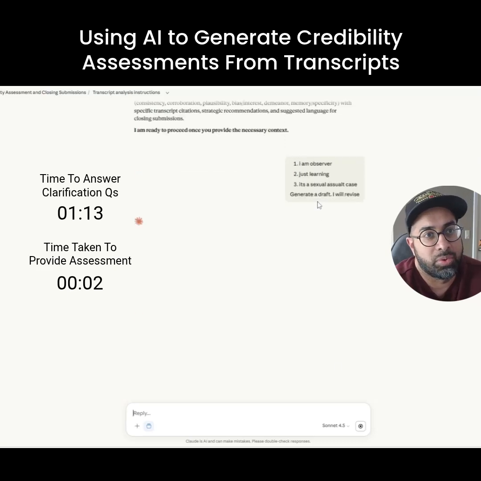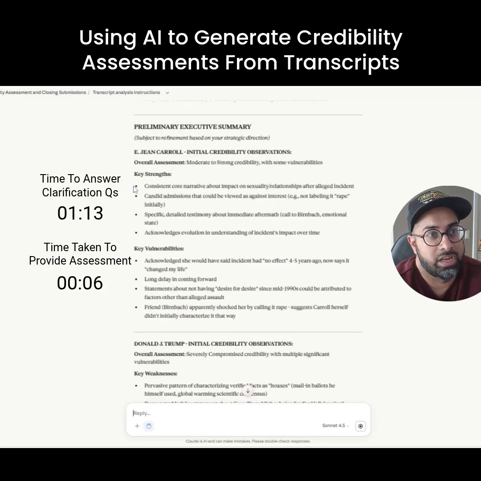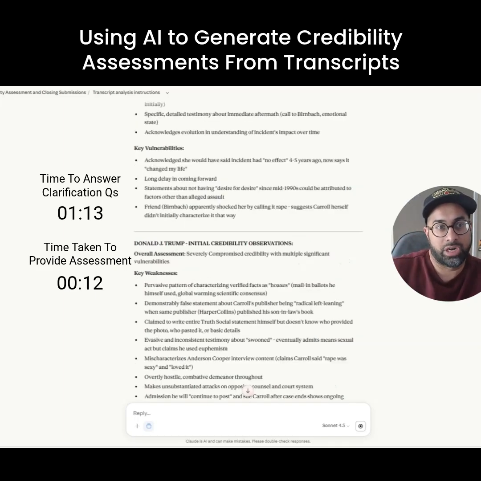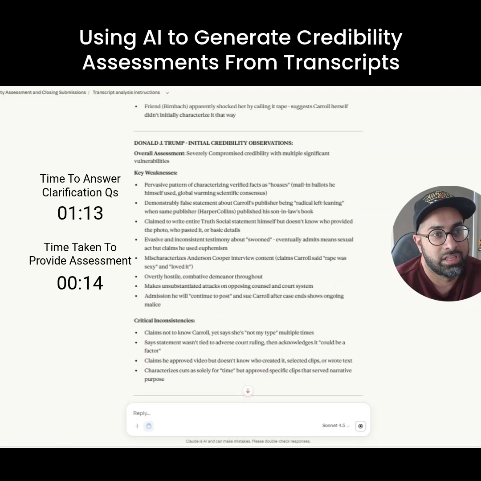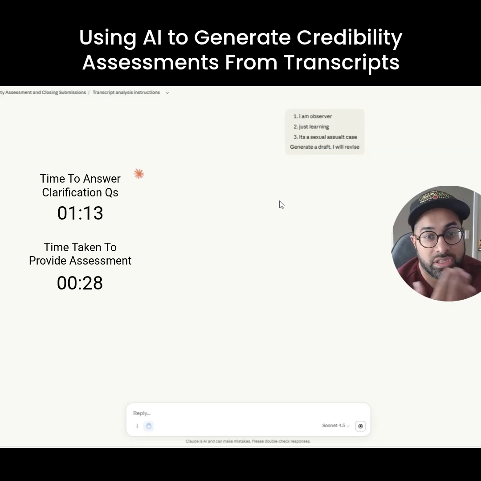While it's generating, let's look at what the preliminary assessment was. It talked about an assessment, moderate to strong, key strengths, key vulnerabilities. Again, this is all because I've pre-programmed the prompt. Then key weaknesses, critical inconsistencies. So it's given some credibility issues that you, as either the lawyer for Trump or the lawyer for Carroll, can try to figure out how to use. And then a request for directions. So now it's still learning, still thinking, right?